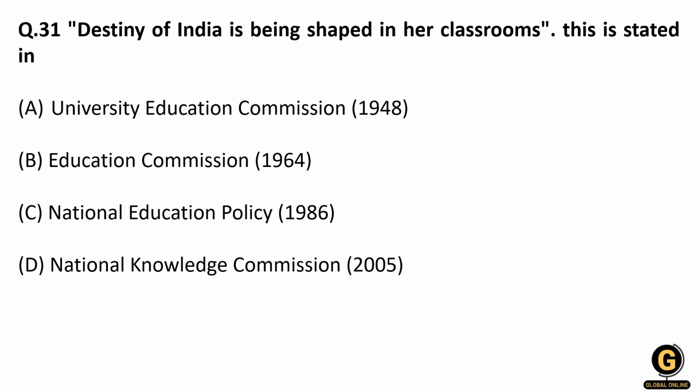And then there will be a short one question based on the commissions, right? And so this "Destiny of India is shaped in the classroom" was mentioned in the Educational Commission of 1964, that was also called Kothari Commission, and it traced on the radical restructuring of our education and the inclusion, right? So these 2 points that Kothari Commission has focused, right?